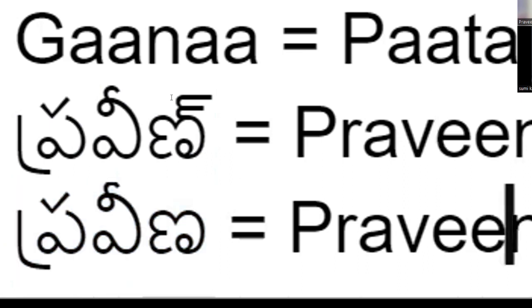So when you learn the script, you will understand when to use the half sound and when to use the normal one. It is purely understandable based on the script. We always add this additional mark, which is called Nakaram Pollu. Whenever we add the Nakaram Pollu, we read the letter without a vowel sound, like K, p, like that.